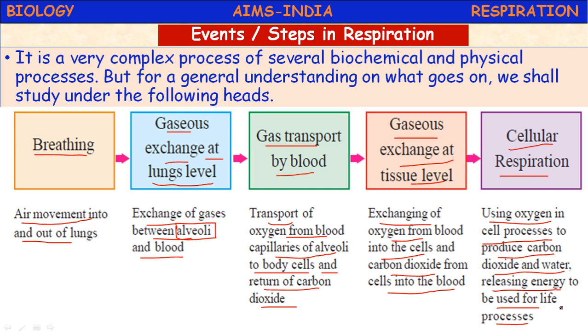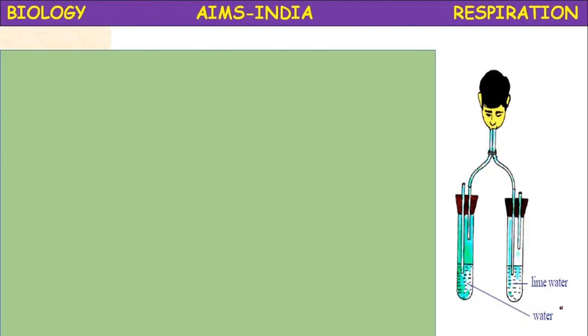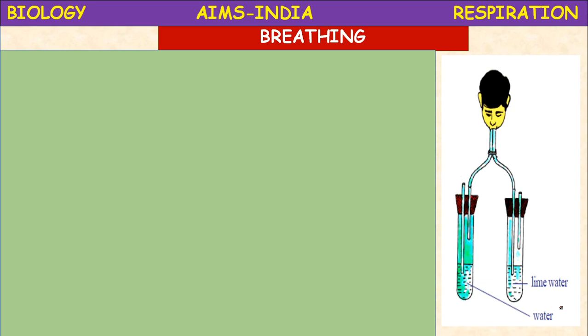Okay, so what are the 5 major events involved in the process of respiration? These are called steps in respiration or events in respiration. The first one is breathing, second one is gaseous exchange at lungs level, third one is gas transport by blood, next gaseous exchange at tissue level, and the final one is cellular respiration. Okay children, next, what is breathing? So let us discuss breathing.